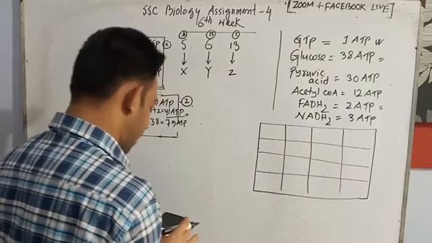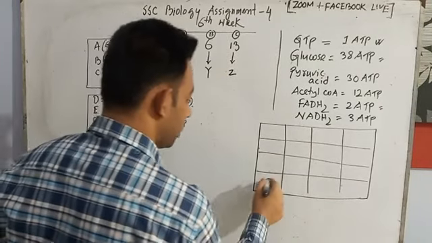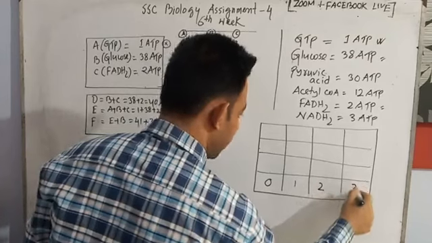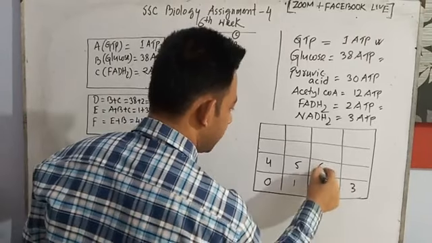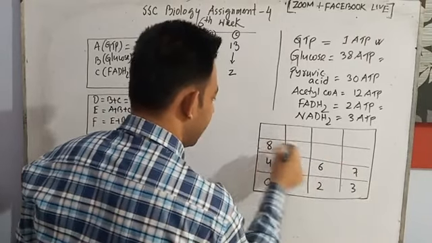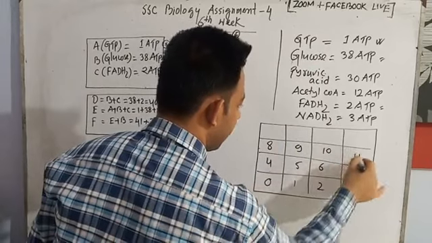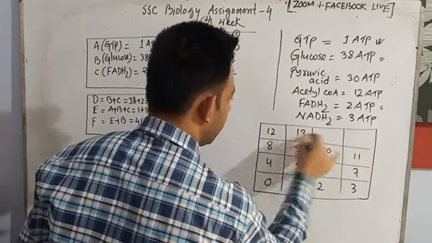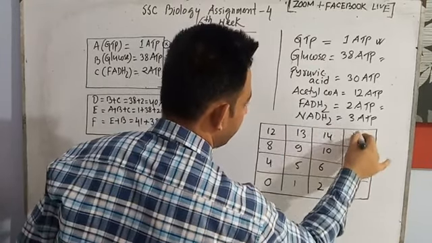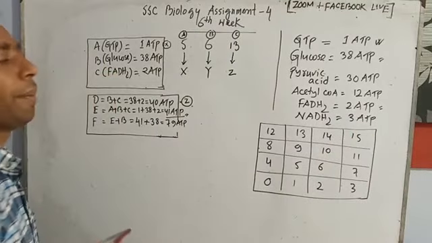It is given in your assignment. 0, 1, 2, 3, 4, 5, 6, 7, 8, 9, 10, 11, 12, 13, 14, 15. This is our game board.